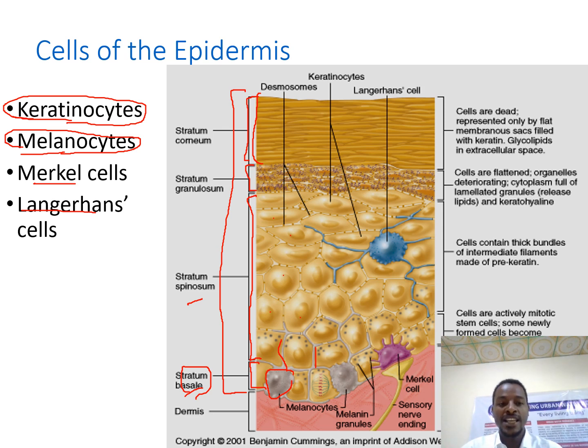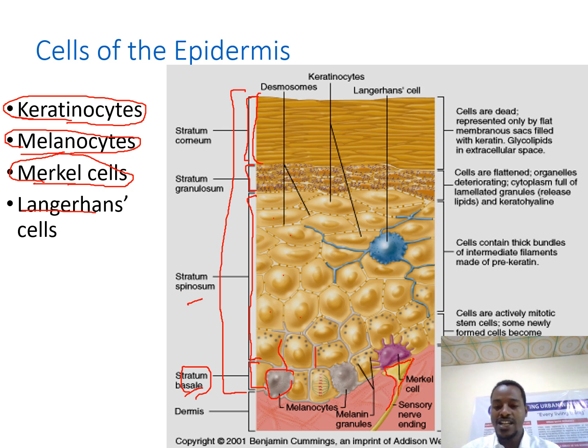The other cell that we have here is the Merkel cell. These Merkel cells are receptor cells. They are also found at the base, at the stratum basale. At the base of each Merkel cell, we have nerve endings, as you see here. These are sensory nerve endings.